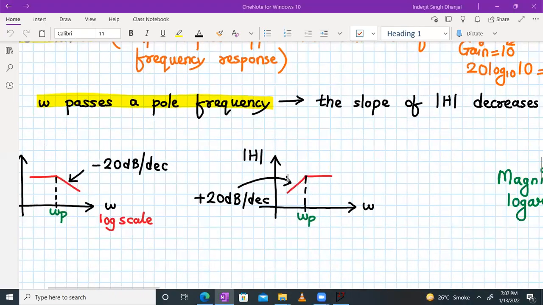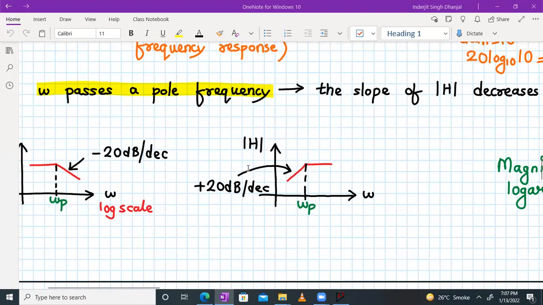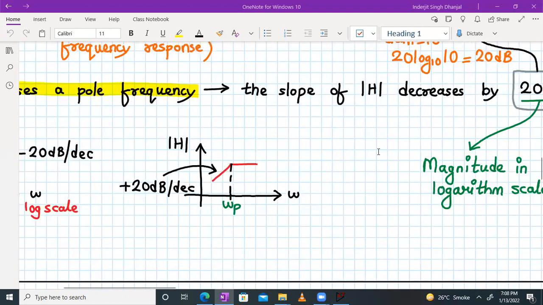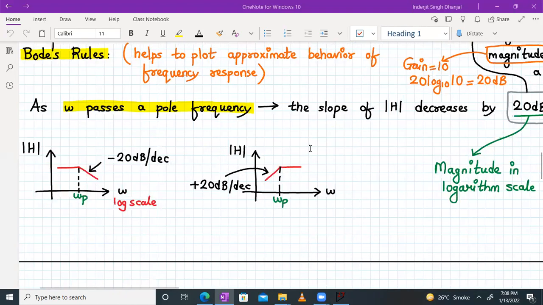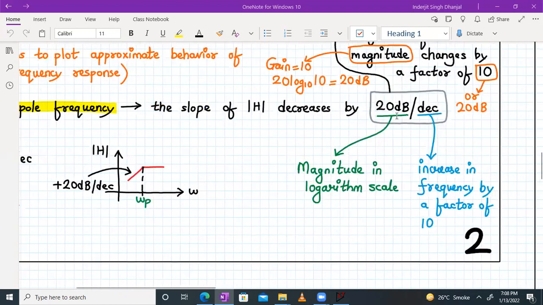In the next example, if we see carefully, earlier the slope of mod of H was plus 20 dB per decade. And after passing omega p, the slope decreases by 20 dB per decade. So this was increasing and then it becomes a constant slope with omega, right? So in such situations, if omega passes a pole frequency, the slope of the magnitude of the transfer function mod of H decreases by 20 dB per decade.